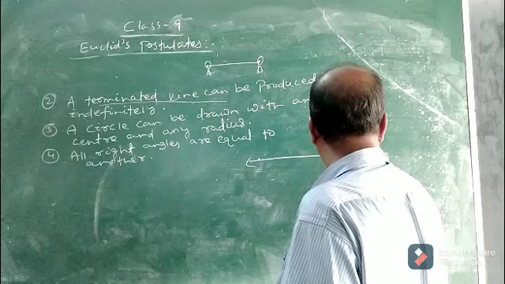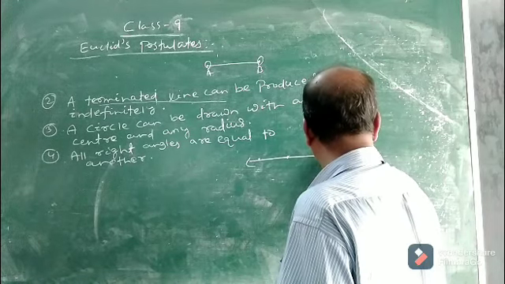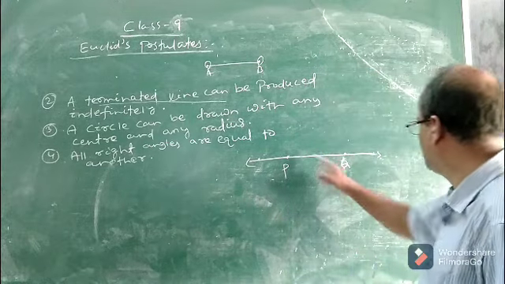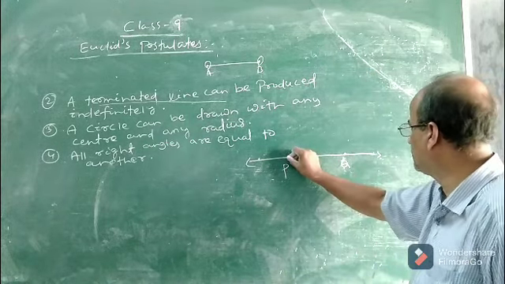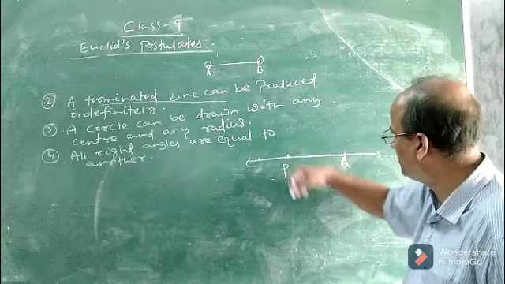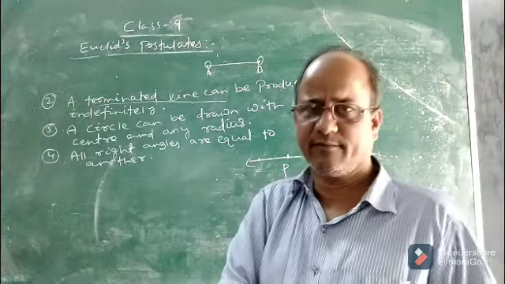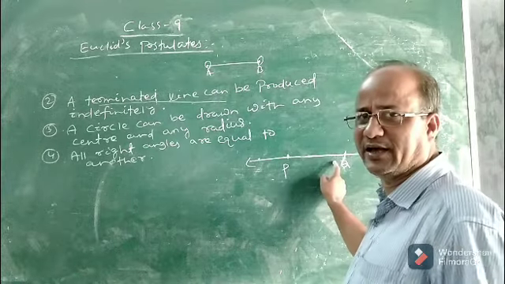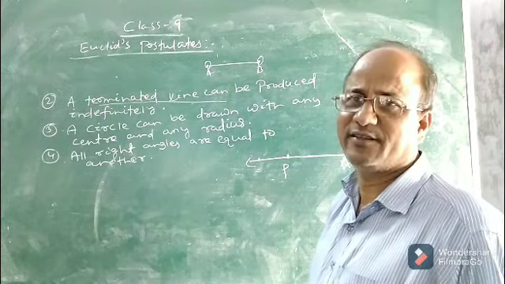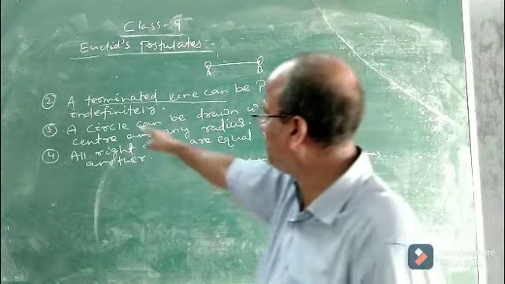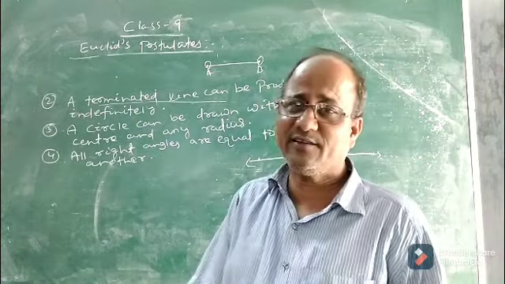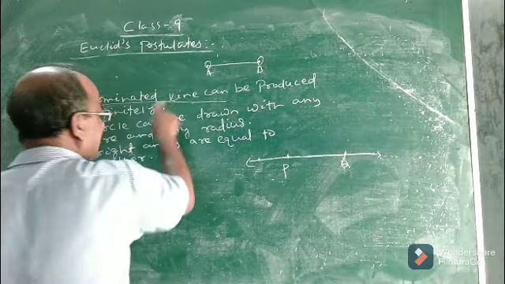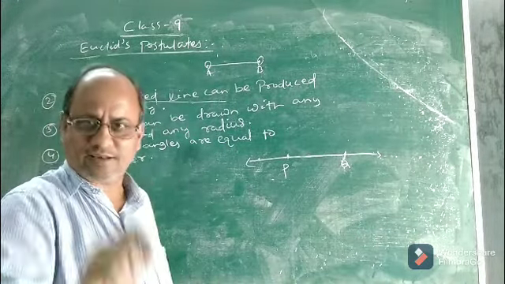Okay. Now see, the meaning of terminated? Terminated means broken. Now see, PQ is a terminated line. What do we call it? It is a line segment. So by terminated line, Euclid means it is a line segment. So what did Euclid say? Euclid said a terminated line. Terminated line means a line segment.